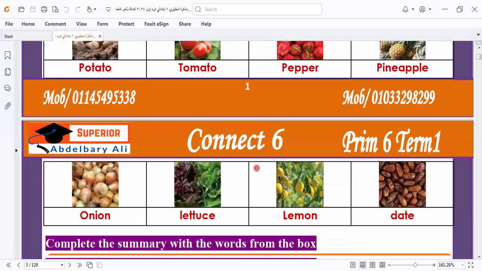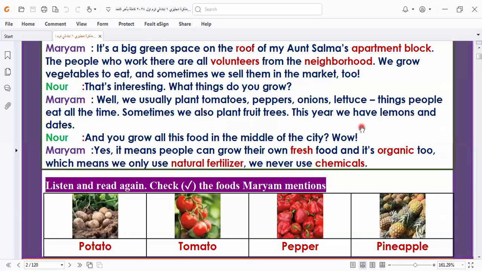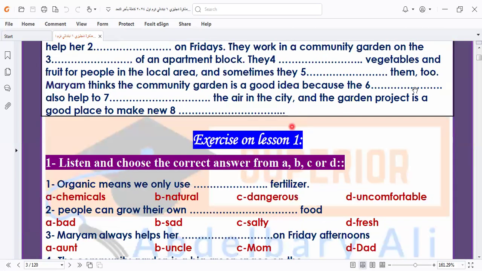They grow vegetables and fruit for people in the local area. And sometimes what do they do? They sell them. They grow vegetables and fruit, and they sell them.